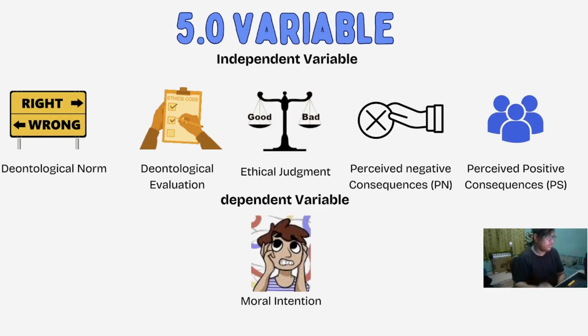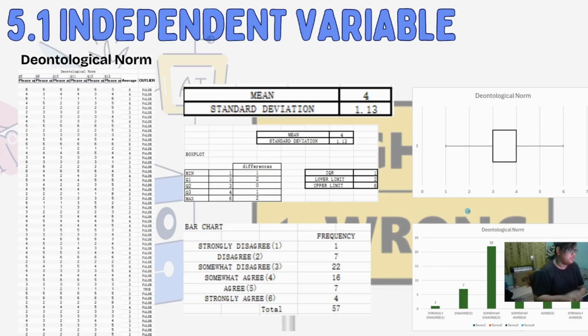This is 5.0, the variables. We have an independent variable and a dependent variable. For independent, we actually have five. First is deontological norm, deontological evaluation, ethical judgment, perceived negative consequence, and perceived positive consequence. And for the dependent variable, it is moral intention.